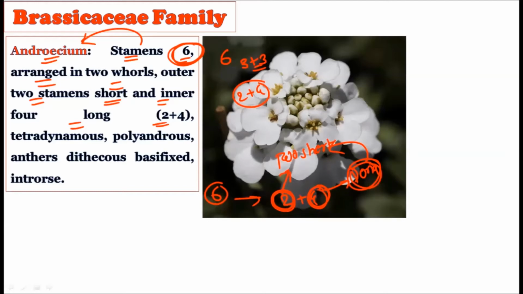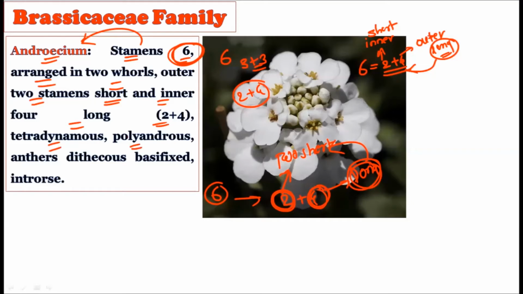So once you are going to describe the androecium of the Brassicaceae, you should carefully remember that the Brassicaceae shows six stamens, and these six stamens are arranged in the 2 plus 4 fashion. How are the two there? Two are present at the inner side, while the rest of the four are present on the outer side. The two on the inner side are the short stamens, while the four on the outer side are long stamens. They are tetradynamous.